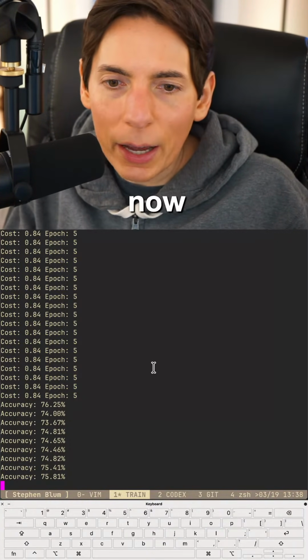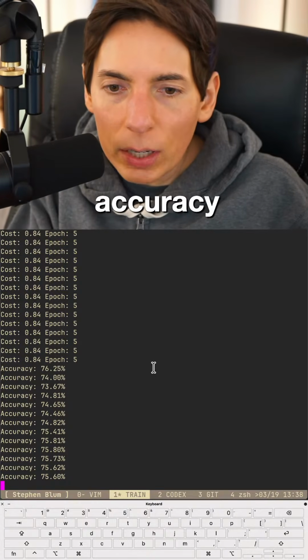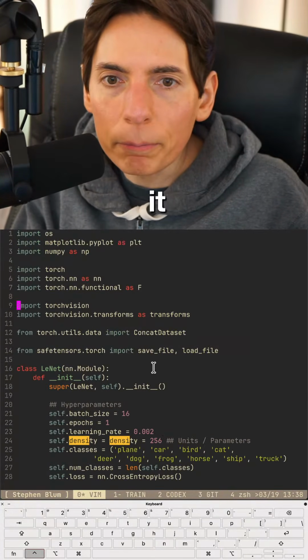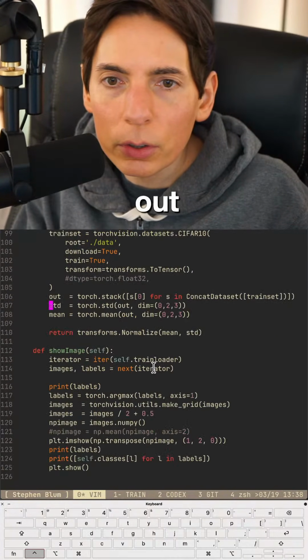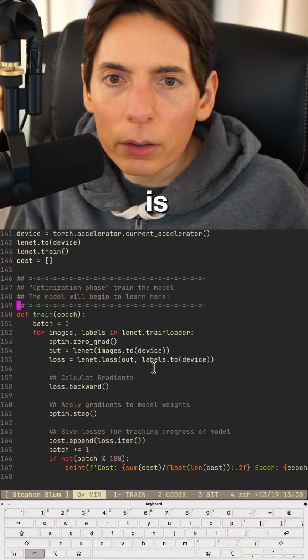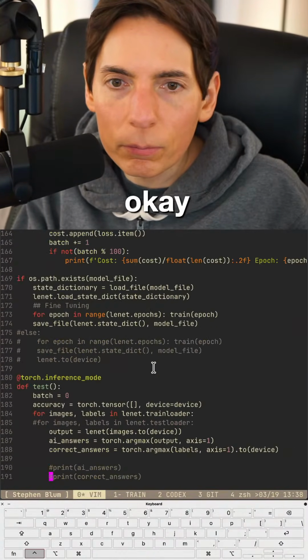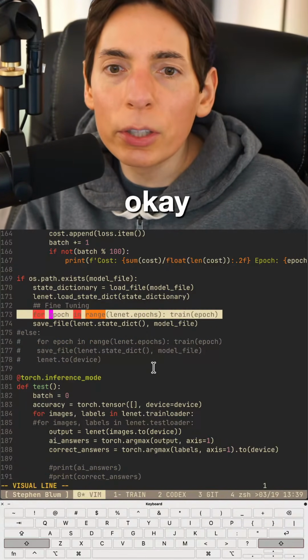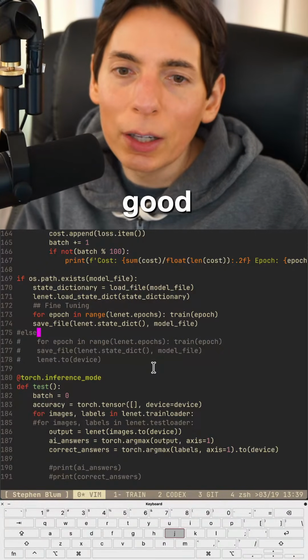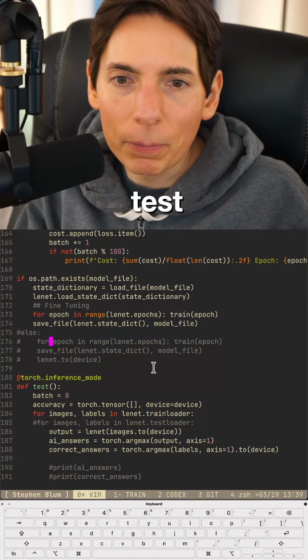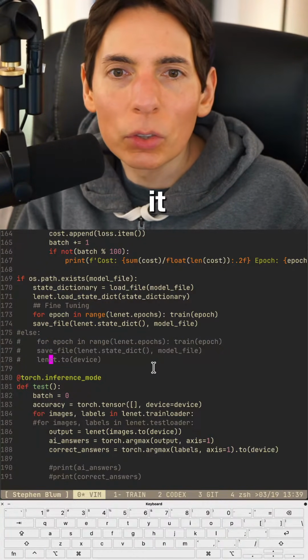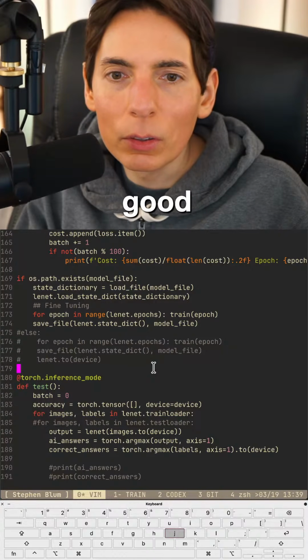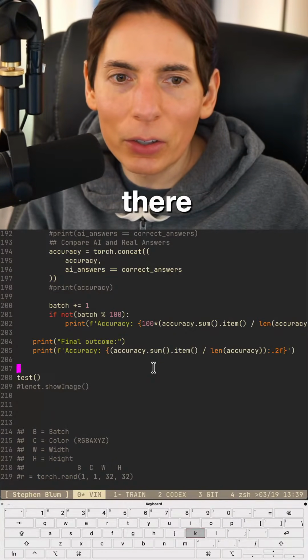All right, now it's doing the accuracy. Did it save the file? That's what I want to know. Did it save it? Can I quit out? Where is that at? Right around here. Okay, right here. So it did. It saved it. Good. And now it's doing the test. Now it's testing it. Okay, great. Right there. Testing. All right, cool.